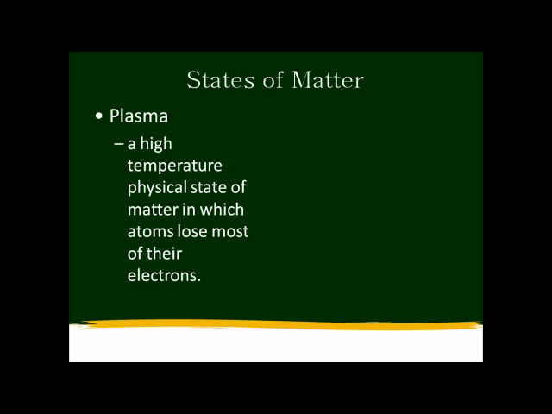Plasma is a high-temperature physical state of matter in which atoms lose most of their electrons. You may recall from middle school that if an atom loses electrons, it becomes positively charged, and positively charged particles are referred to as ions in chemistry. So it's really a high-temperature gaseous ion.